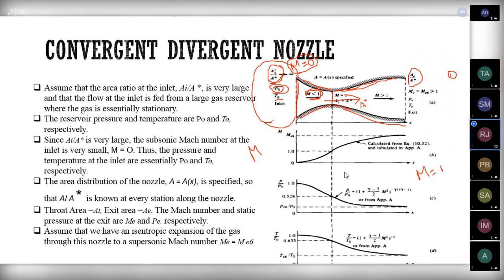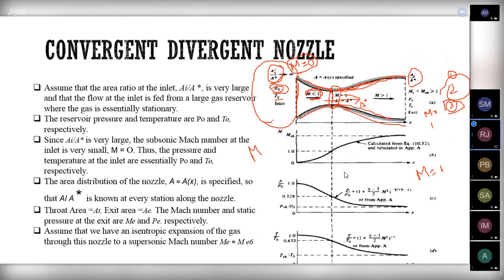The first condition, I am reducing the exit pressure. Second condition, I am reducing the exit pressure furthermore. Third condition, I am reducing the exit pressure furthermore. But at this time, what is happening is the M will become unity at the throat. That is, the Mach number will get sonic at the throat. But after that, again the pressure is increasing, because of the divergent section. We know in subsonic flow, we will get a decreased velocity only because of the divergent section.